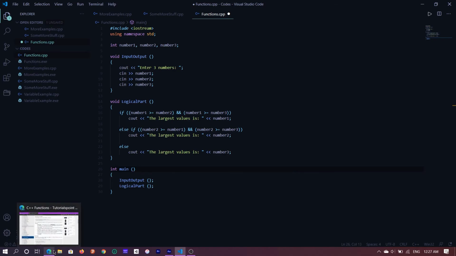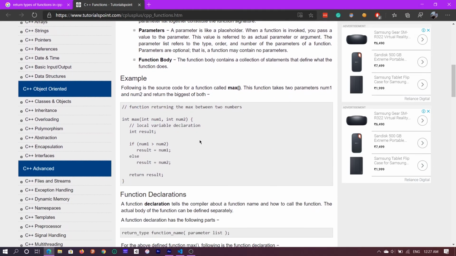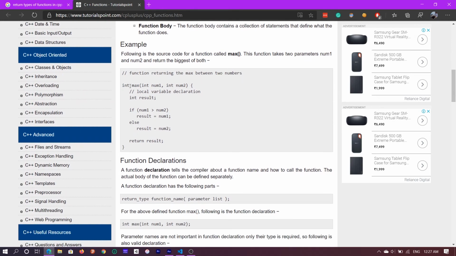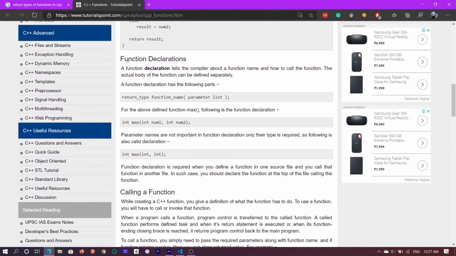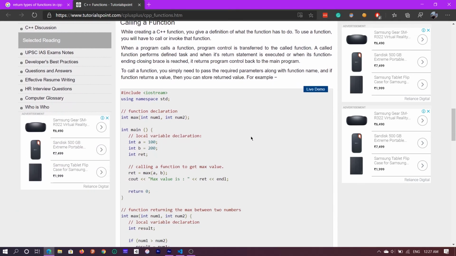Let's take a look at the documentation a little more. Let's see what else there is. There's an example here: function returning the max between two numbers. Okay, so this is a function which returns the maximum of two numbers. Function declaration also we have discussed. Calling a function. Okay.